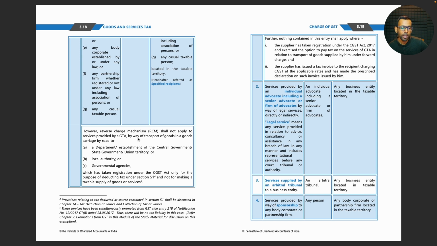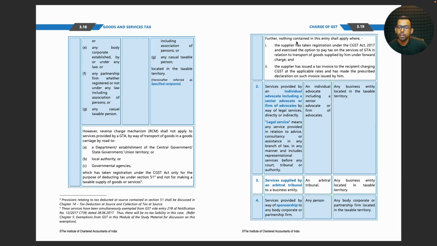However, reverse charge mechanism shall not apply to services provided by a GTA by way of transport of goods in a goods carriage by road to a department or establishment of the central government, state government or union territory, or a local authority or governmental agencies which has taken registration under CGST Act only for the purpose of deducting tax under section 51 and not for making a taxable supply of goods or services. These services have been simultaneously exempted from GST, thus there will be no tax liability in this case.